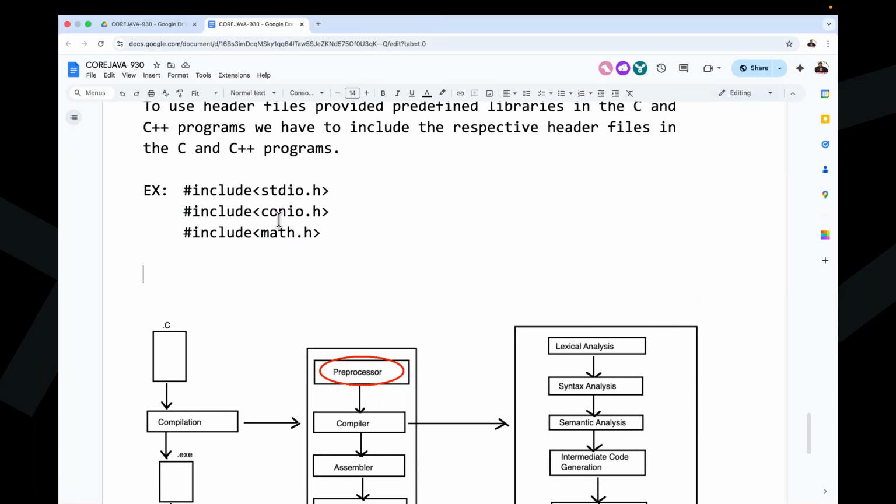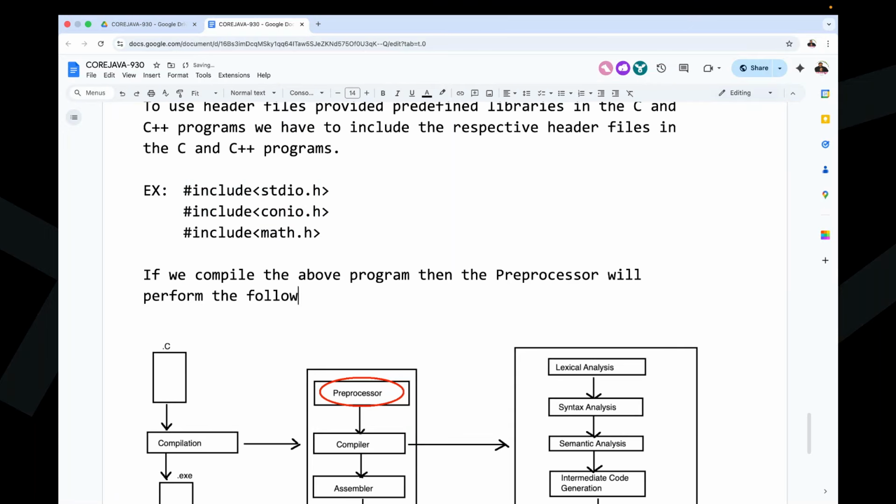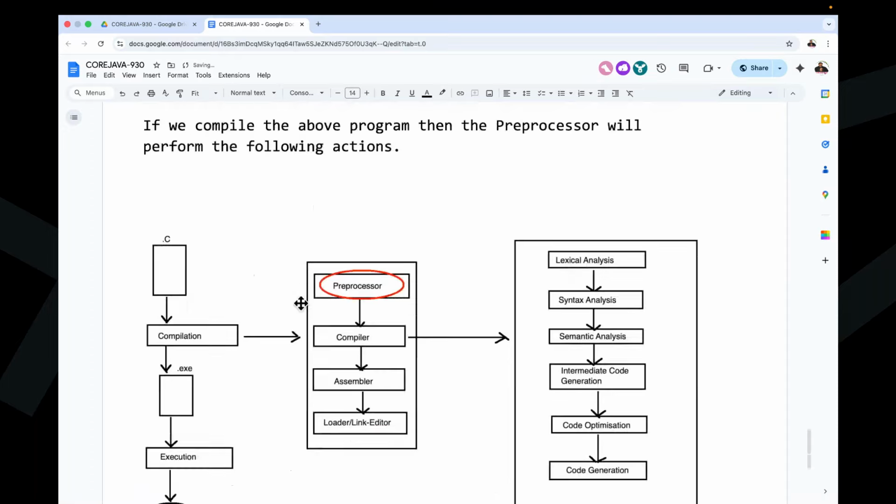I'm telling you, observe carefully. If we compile the above program, then the preprocessor will perform the following actions. What actions is the preprocessor able to perform there?